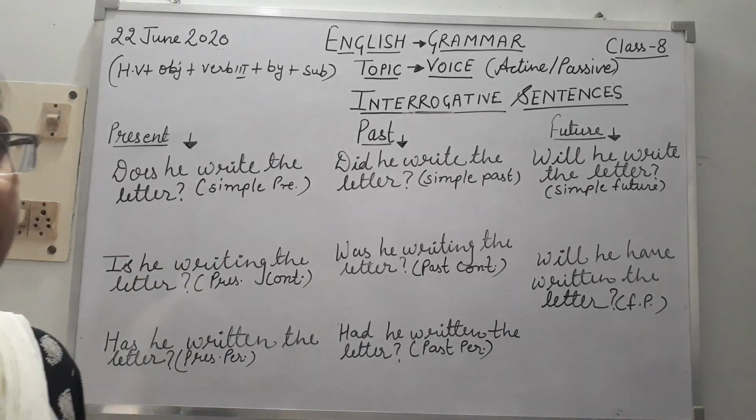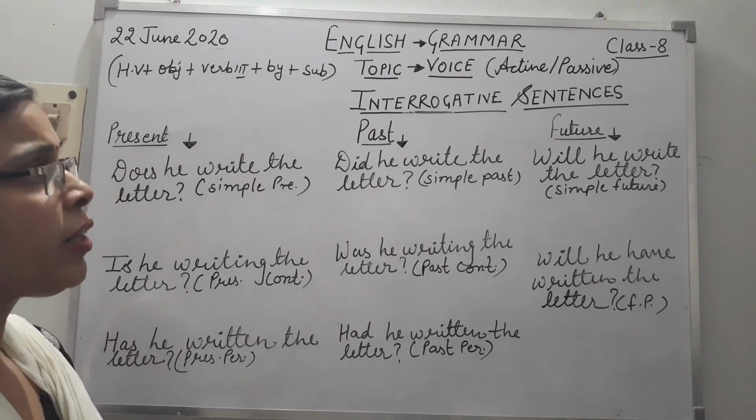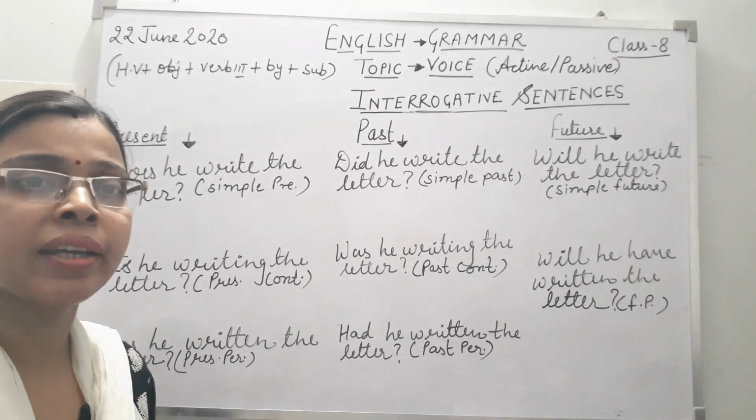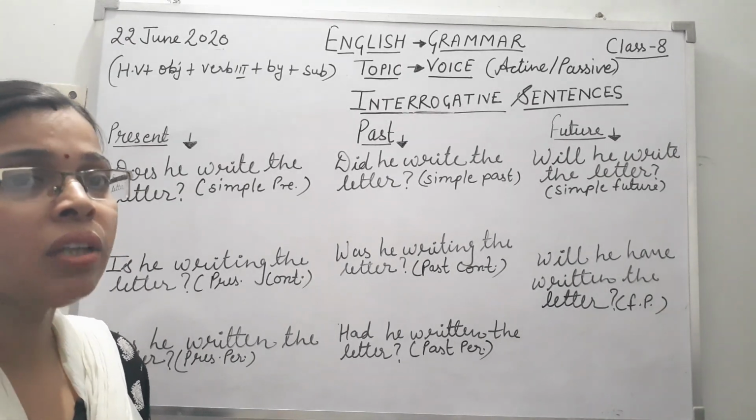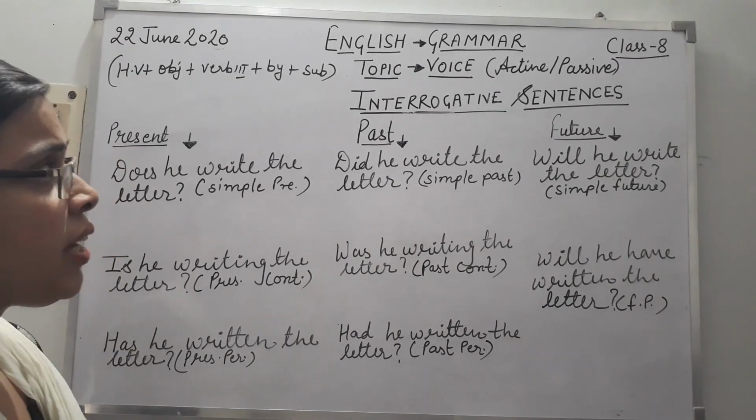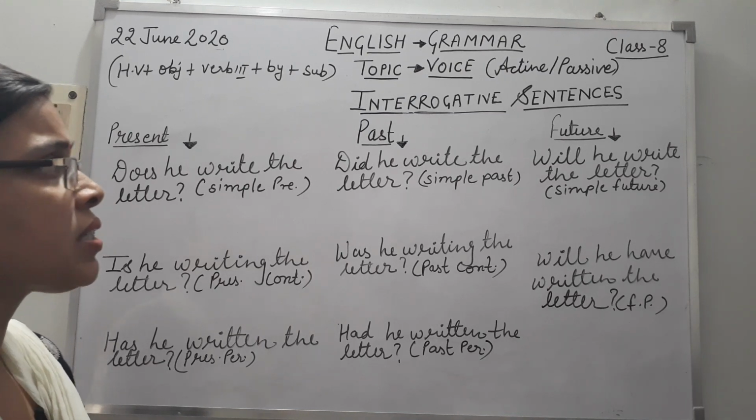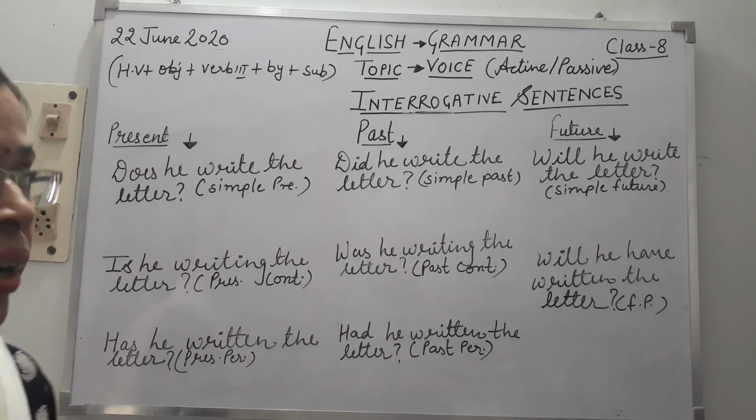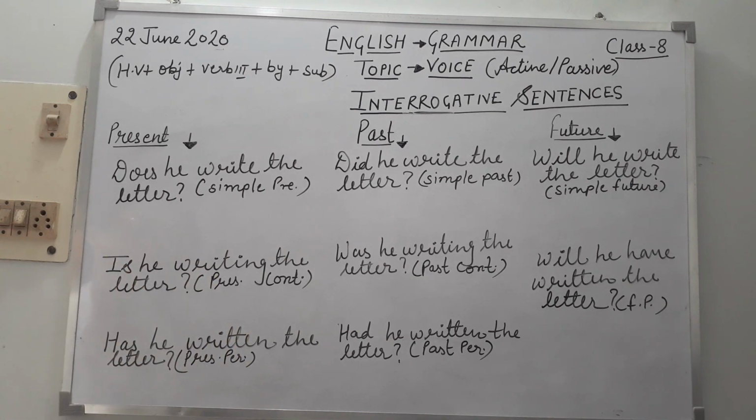Students, in our last class, I explained to you about active voice and passive voice, and how we convert the sentence from active to passive in all three tenses. Now today I'll teach you how we convert sentences of interrogative type from active to passive voice. So I have written the sentences on the board.